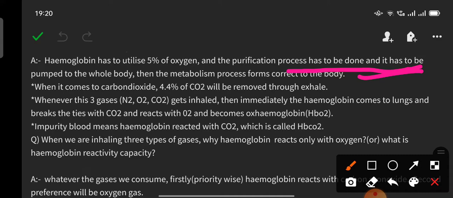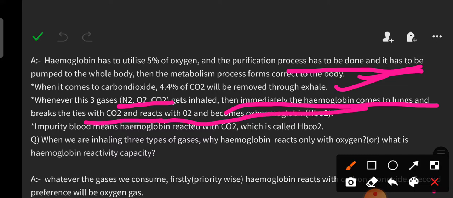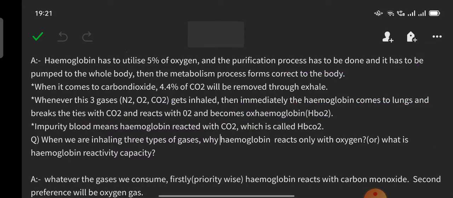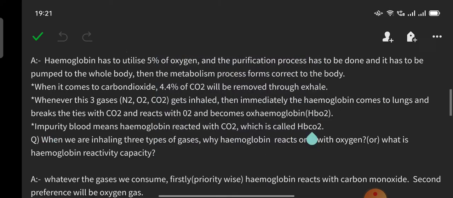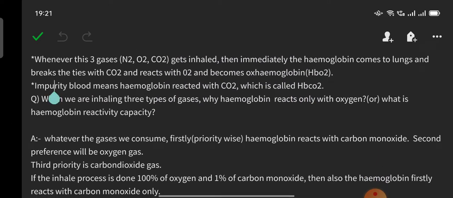When it comes to carbon dioxide, 4.4% of carbon dioxide will be removed through exhale. And whenever these three gases N2, O2, CO2, nitrogen, oxygen, carbon dioxide, get inhaled, then immediately the hemoglobin comes to the lungs, breaks the ties with CO2, that is carbon dioxide, reacts with oxygen and becomes oxyhemoglobin. And impure blood means hemoglobin reacts with carbon dioxide,